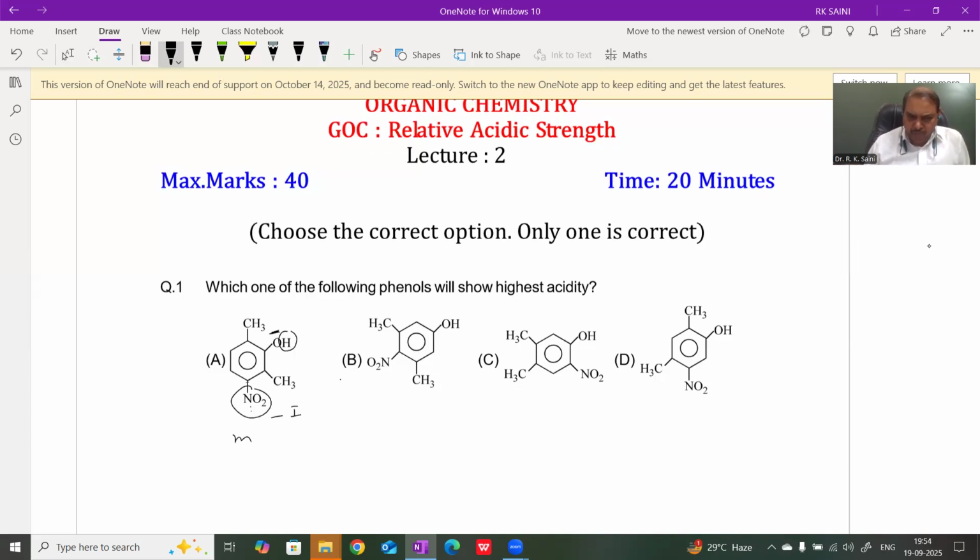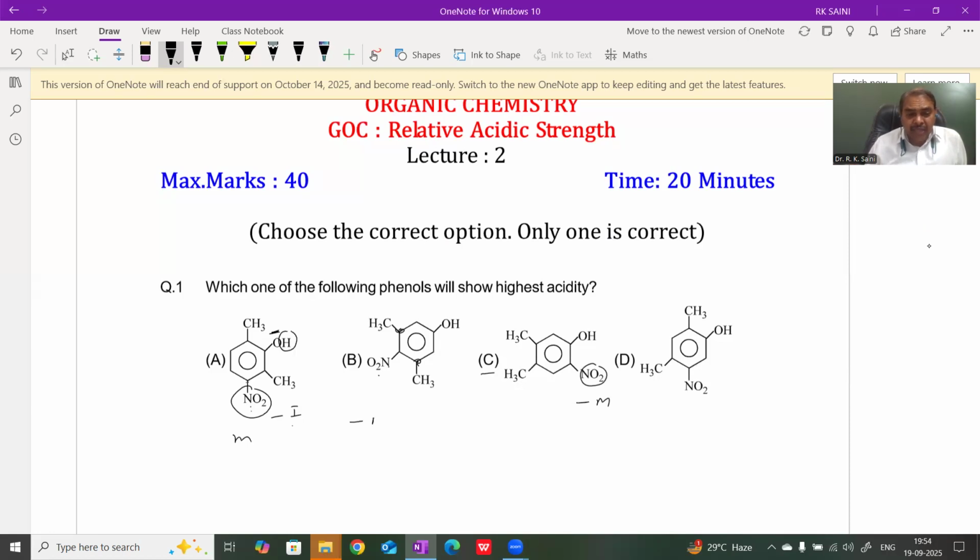Meta in compound B and in compound C, the NO2 group is present at the ortho and para position, and we know that at the ortho and para position the effect of NO2 is minus M, and the minus M effect is more dominant than minus I. But in case of compound B, the NO2 group is sterically hindered by the 2-methyl group. Therefore, its electron pair is not involved in resonance with the benzene ring.